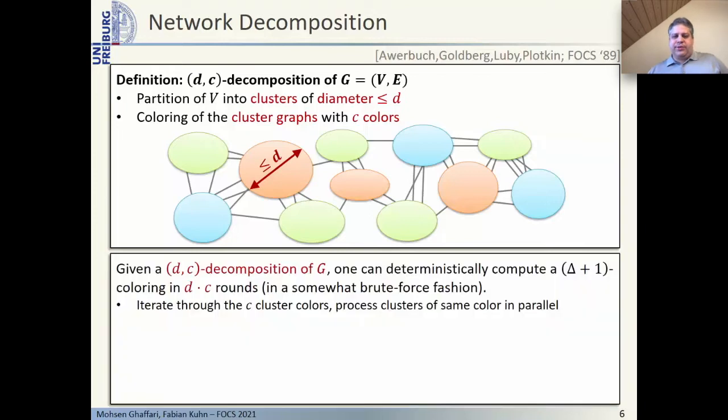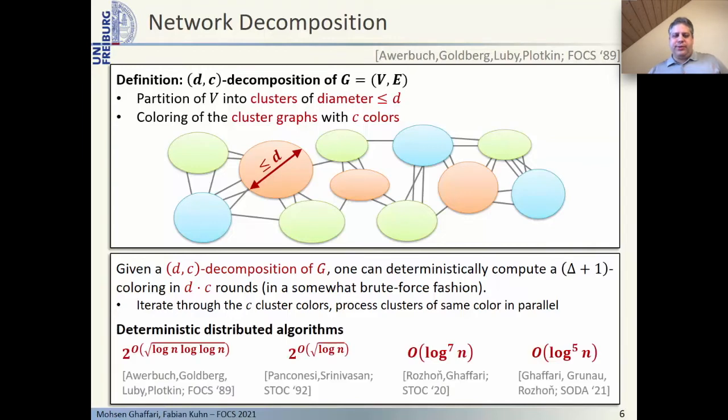Given a network decomposition, there is a simple brute force way to solve delta plus 1 coloring and also many other graph problems. One can iterate over the cluster colors and then solve the problem in the different clusters of a given color by learning the topology of the cluster in time equal to the cluster diameter. Until a couple of years ago, the best deterministic algorithm to compute the network decomposition had a time complexity exponential in square root log n. And this is also the reason why the best deterministic time complexity for computing a delta plus 1 coloring was exponential in square root log n.